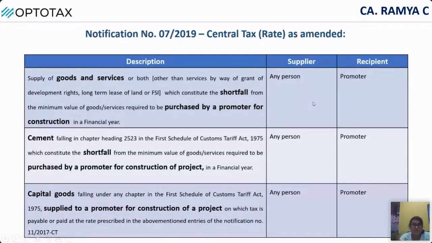So any shortfall from the minimum value of goods or services required to be purchased by a promoter for construction in a financial year, whatever shortfall is there due to that 80% criteria, whatever goods he is purchasing, he has to pay under RCM. The supplier would be any person. If it's unregistered also, he has to pay tax under RCM. Similarly for cement and capital goods also, which are used for construction of a project. So only these three things are mentioned in section 9(4).